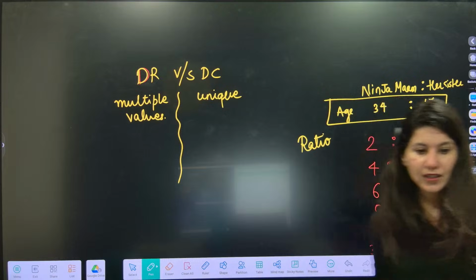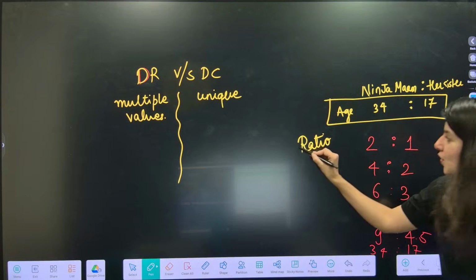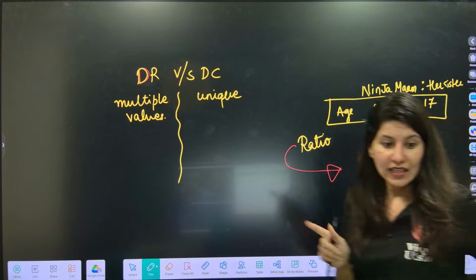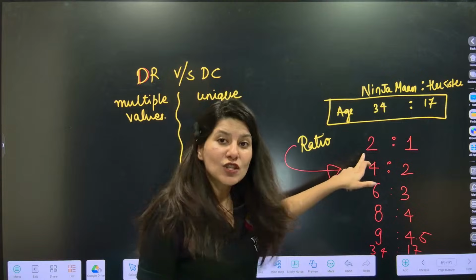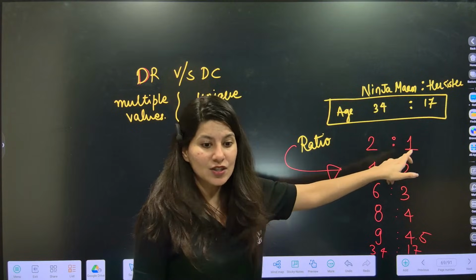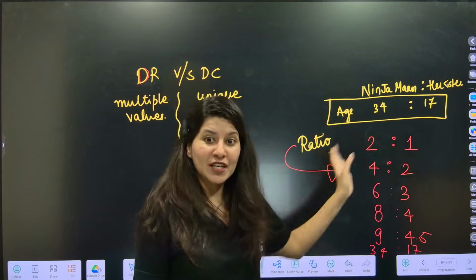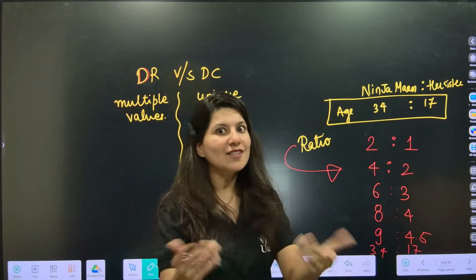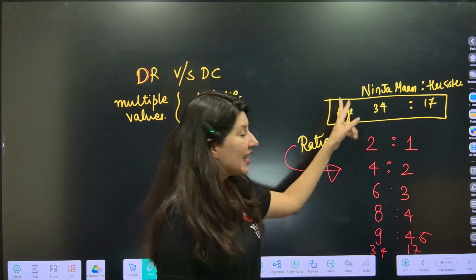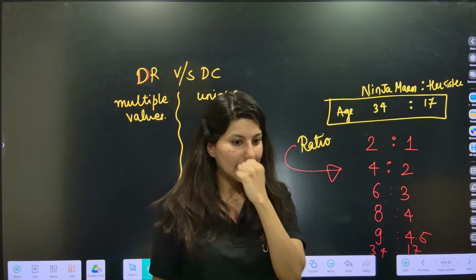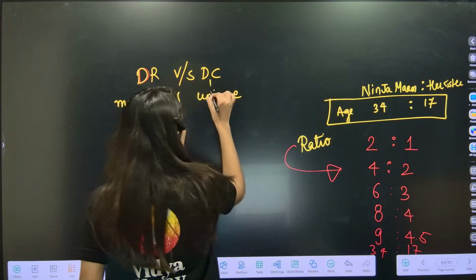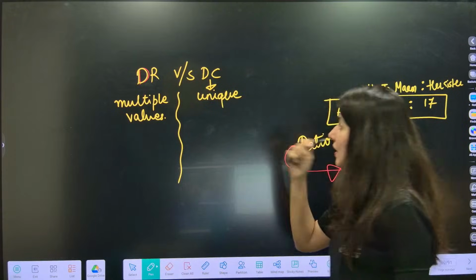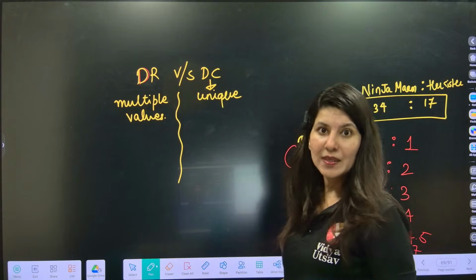Are you getting my point? So ratio can be multiple, but the original age is fixed. Can you say that Ninja Ma'am's age is 2 and her sister's age is 1? No. Ratio 2:1 is acceptable. Ratio 34:17 is also acceptable. But age is fixed, 34 and 17. In such a manner, direction cosine will always be unique. It cannot have multiple values, whereas direction ratio can be multiple. Let me show it to you.